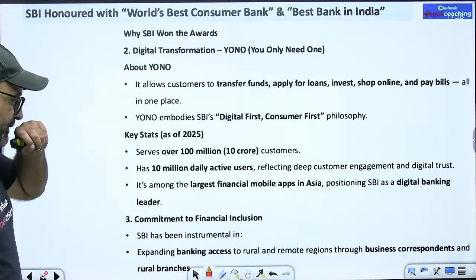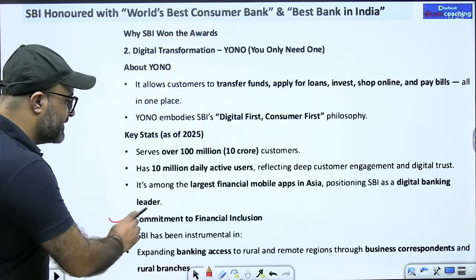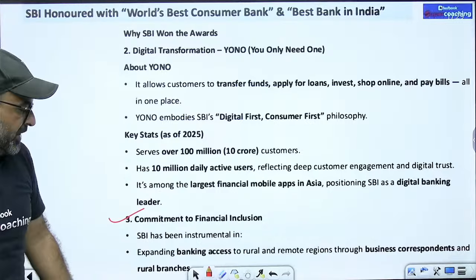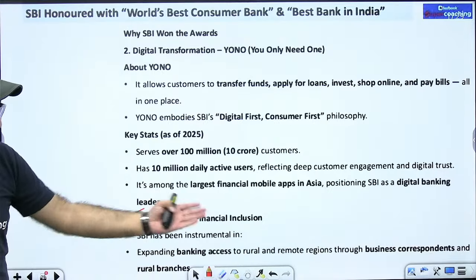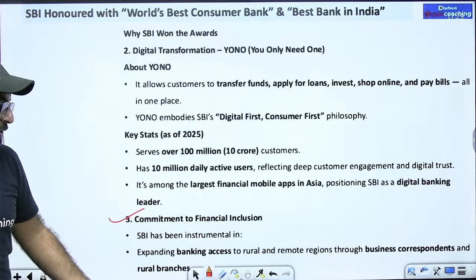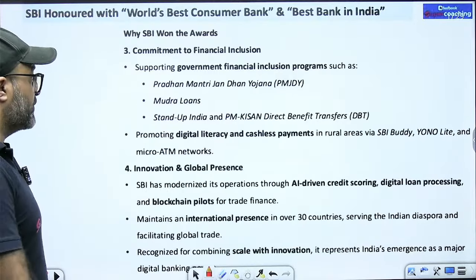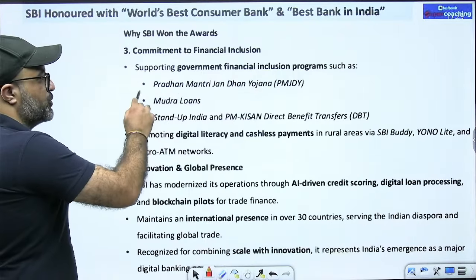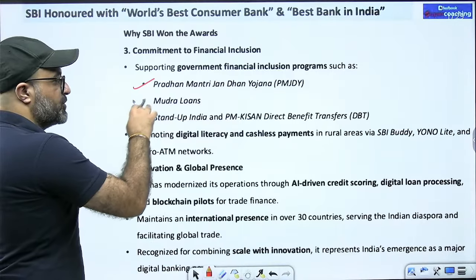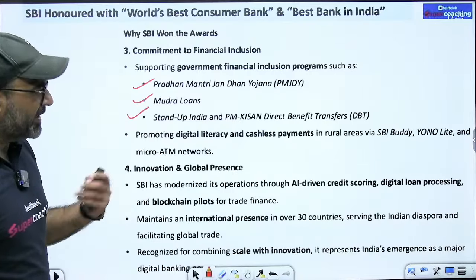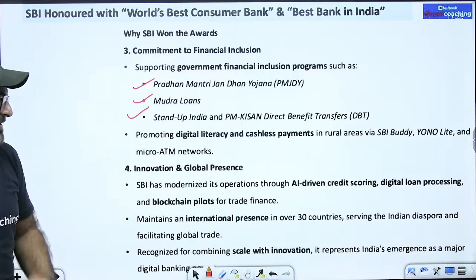After that, we have the third point, that is commitment to financial inclusion. So expanding banking access to the rural and remote regions is done with the help of banking correspondents as well as rural branches by SBI. Not only this, it is supporting the government financial inclusion programs like Pradhan Mantri Jan Dhan Yojana, Mudra loans, Stand Up India, Pradhan Mantri Kisan, direct benefit transfer schemes and whatnot.